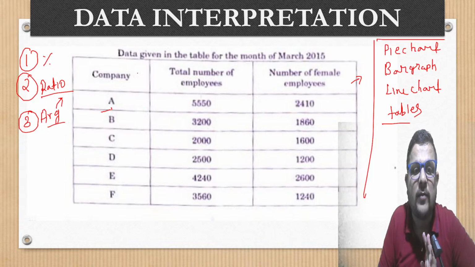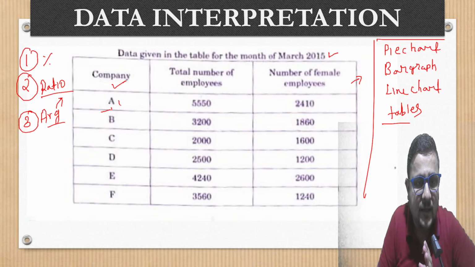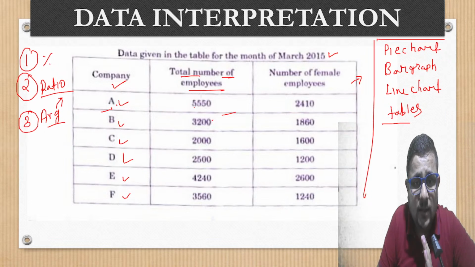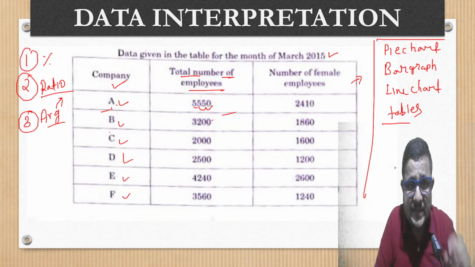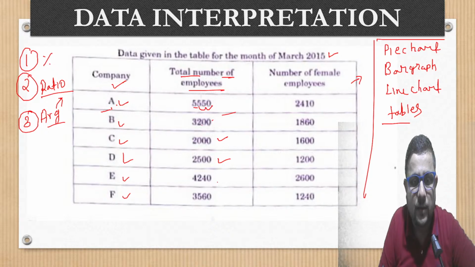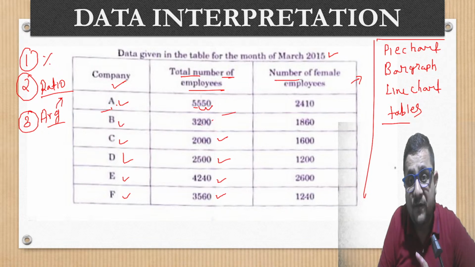So here in this question, what is given? A table is given. Data is given in the table for the month of March 2015. In the first column, the company names are given: A, B, C, D, E and F. Then the total number of employees. In A, how many employees are there? 5,550. Then 3,200, 2,000, 2,500, 4,240, 3,560 till F. So the particular company names are given and their total employees are also given here.